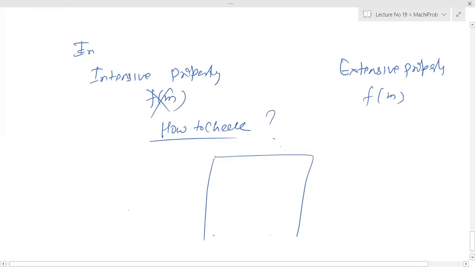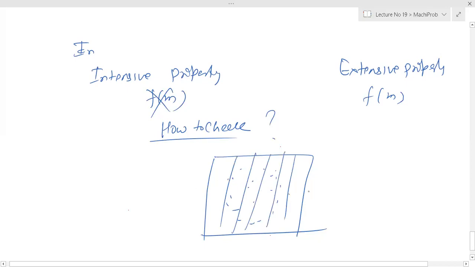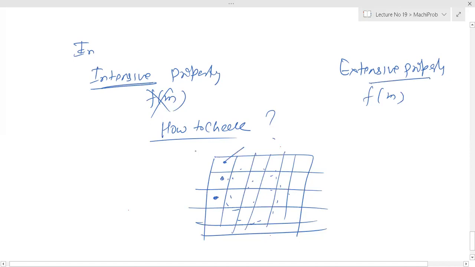Suppose this is your thermodynamic system, and it has a lot of properties. Just cut it, divide it. If you find the same value everywhere, then it is an intensive property. If it is a different value, then it is extensive. For example, temperature: you will measure here, here or here, it will be the same. Pressure will be the same, density will be the same.